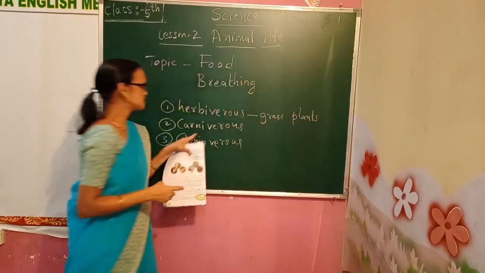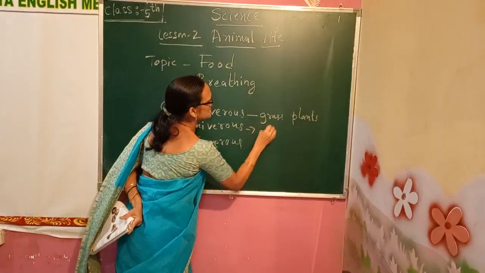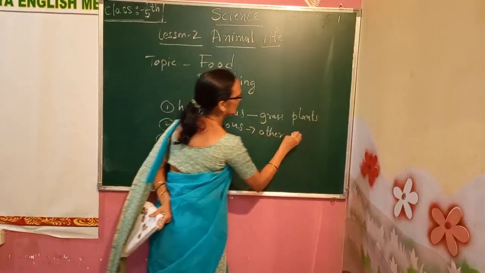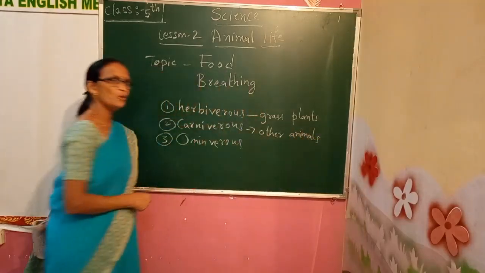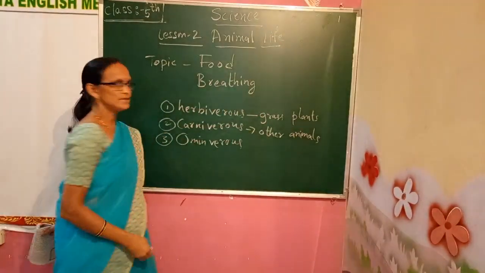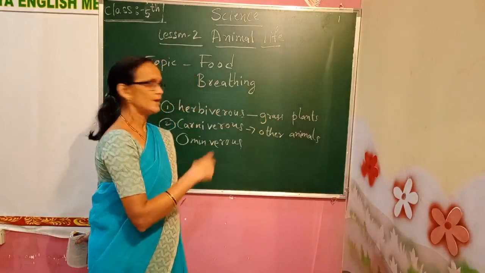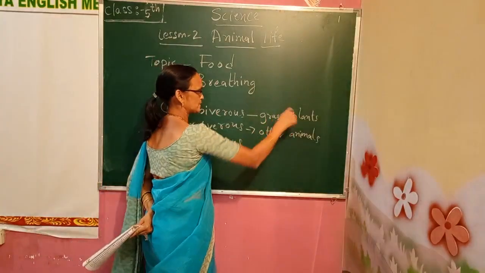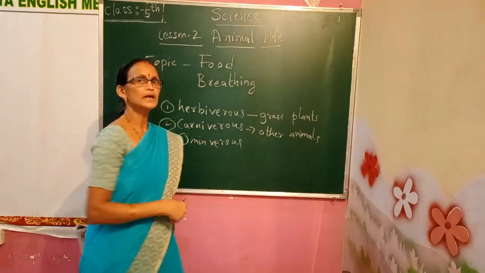And here you can see the carnivorous animals. They eat other animals. Omnivorous means what? These omnivorous animals eat both plants and also other animals. Means 2 types. They eat plants or grass and also other animals.